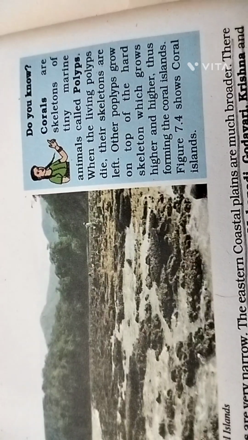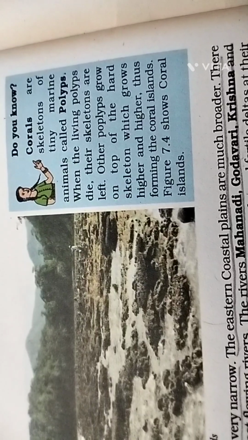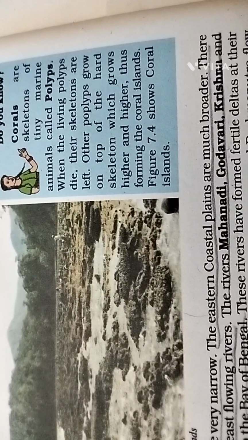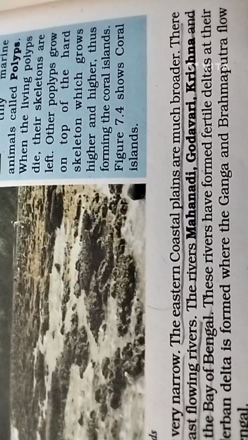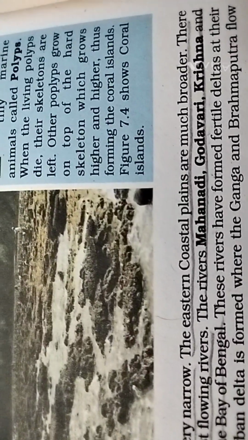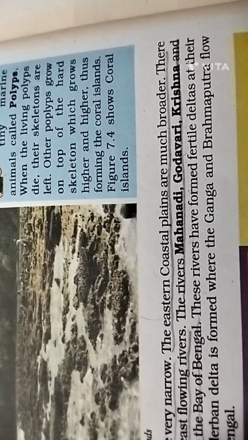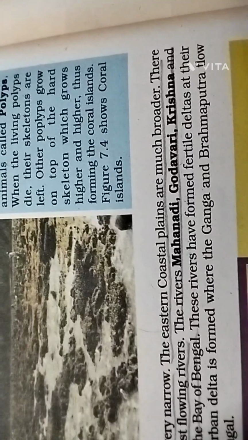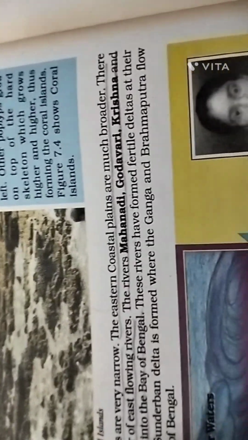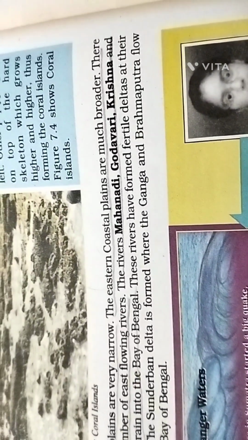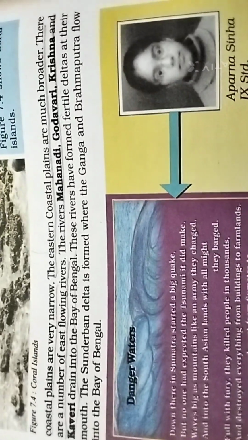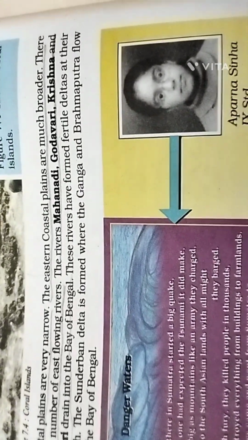Do you know corals are skeletons of tiny marine animals called polyps? When the living polyps die, their skeletons are left. Other polyps grow on top of the hard skeleton, which grows higher and higher, thus forming the coral island. Figure 7.4 shows coral. The western coastal plains are very narrow. The eastern coastal plains are much broader.